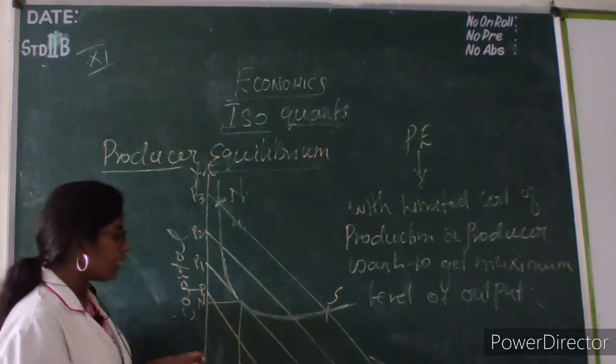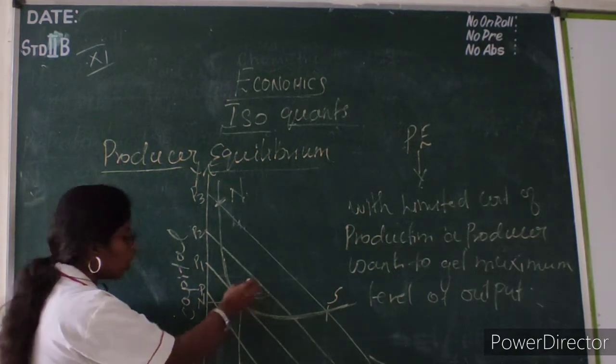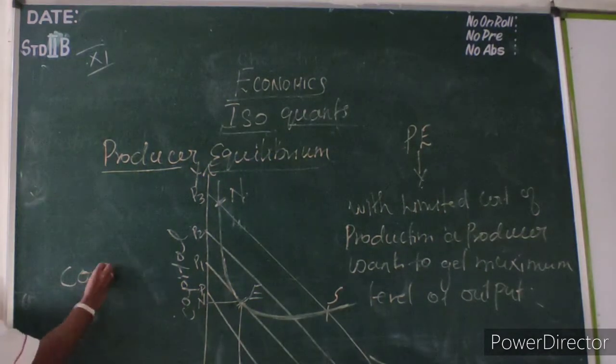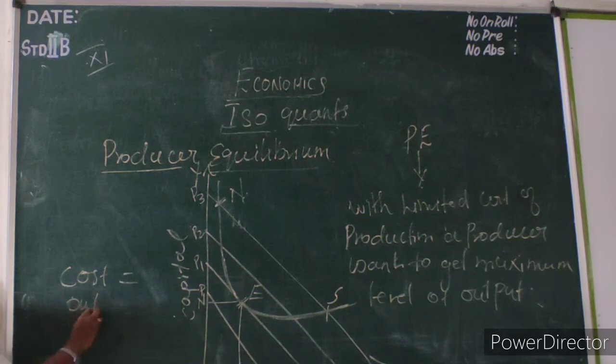So this is where I am getting an equilibrium. My cost is equal to output. So this is the place where I get the equilibrium position. Okay. So equilibrium.